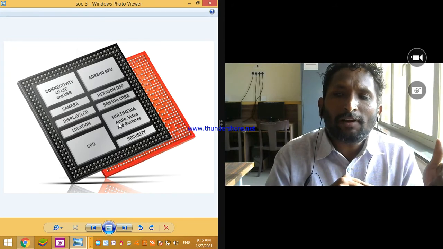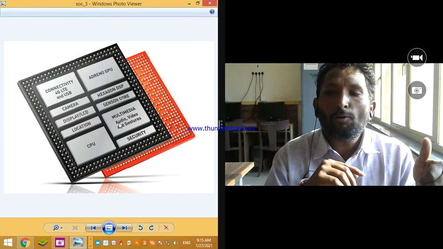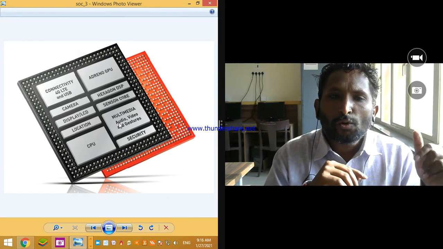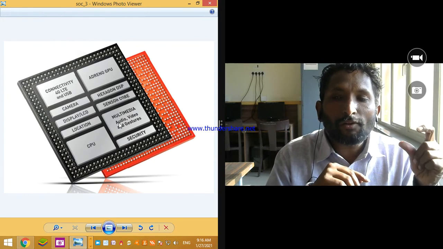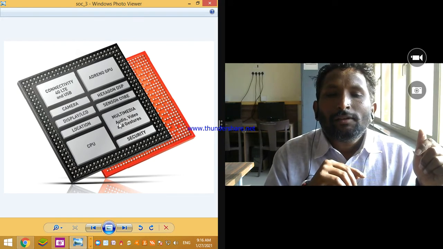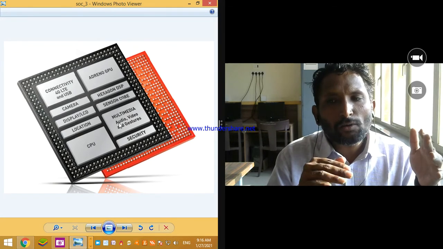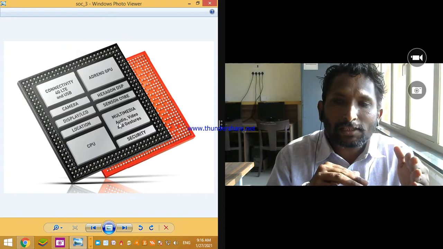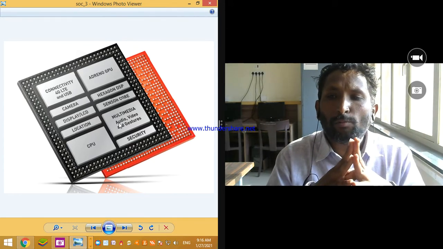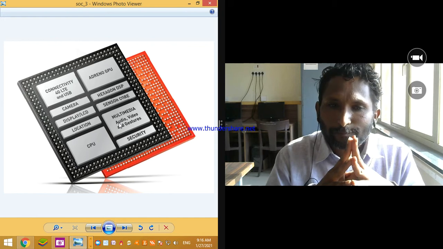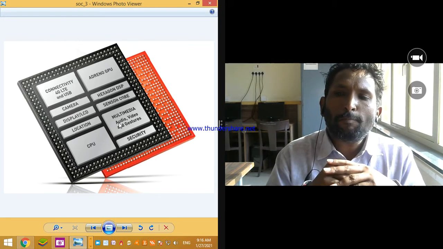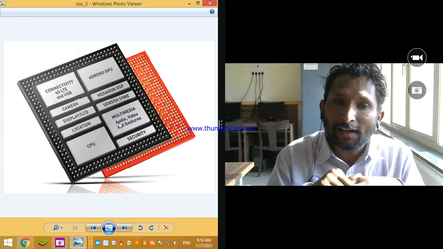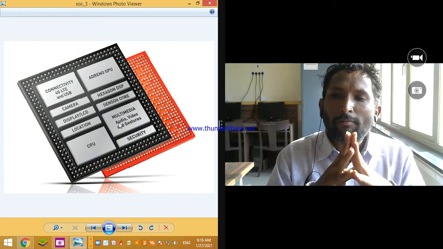There is a number one company which is working in this field, Qualcomm. If you have time and if you are interested to see the chip of your phone, then please see it right now and also after this lecture. Qualcomm is the company which provides this chip. Nowadays it is having its boom. The version and the product of that Qualcomm architecture is Snapdragon, which is available in our phone.